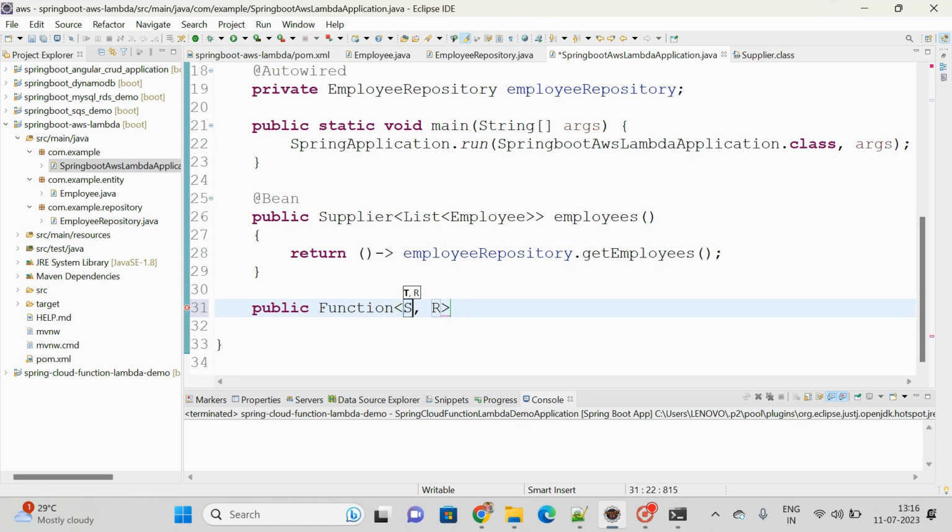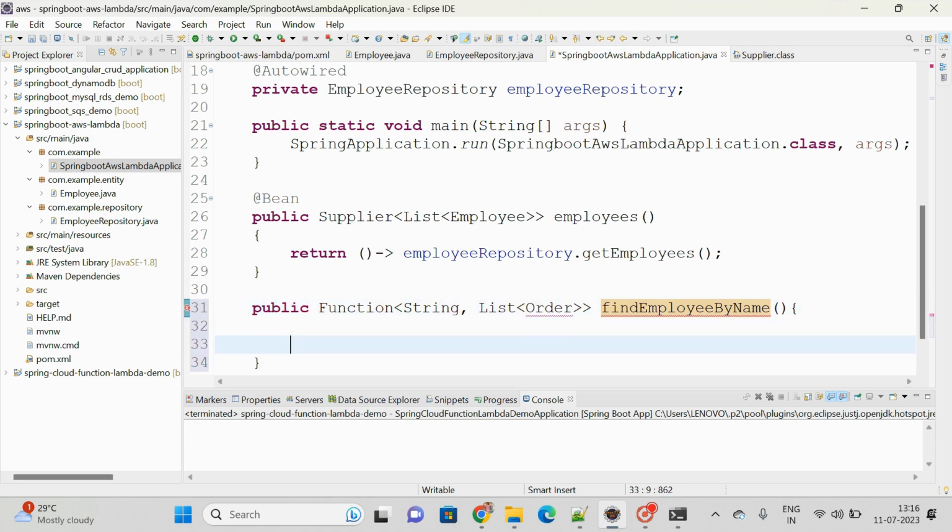Input is a string type, output is a list of employees. Now the method name is anything, find employee by name. Like this I am defining.